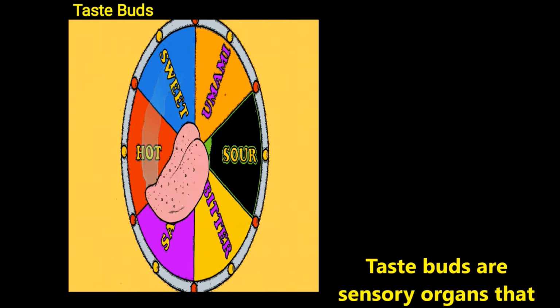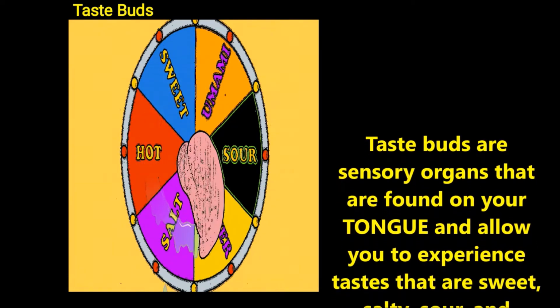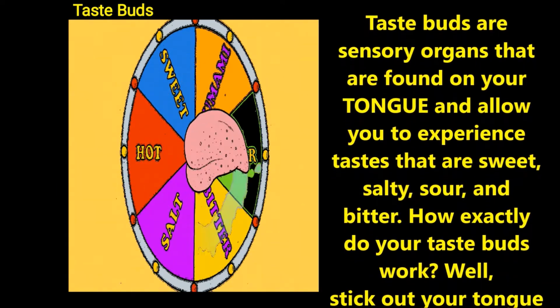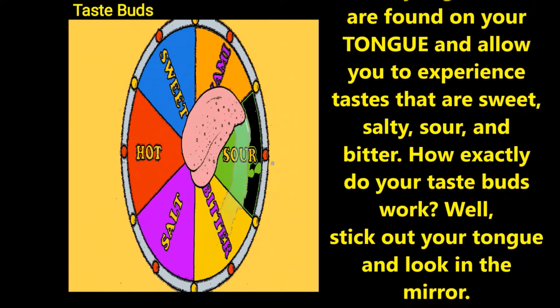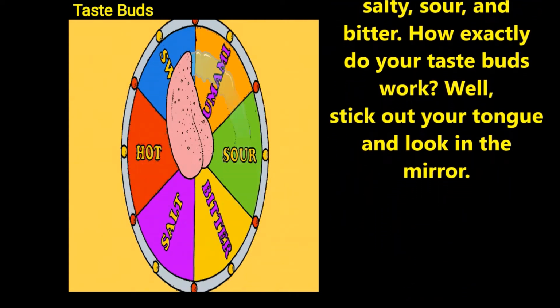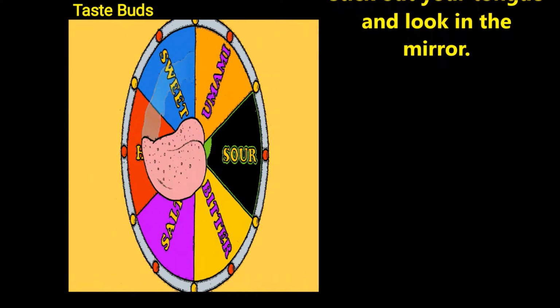Taste buds are sensory organs that are found on your tongue and allow you to experience tastes that are sweet, salty, sour, and bitter. How exactly do your taste buds work? Well, stick out your tongue and look in the mirror.